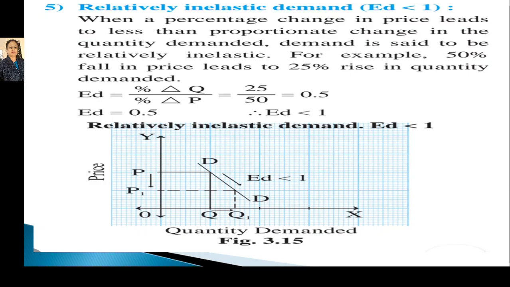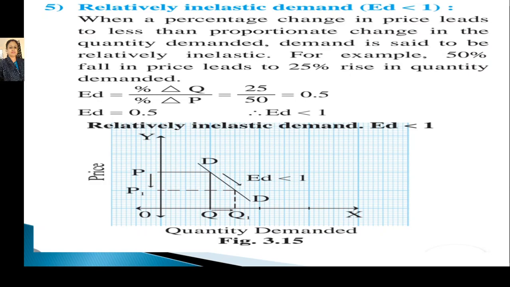So here we can conclude all the 5 types of price elasticity of demand, that is perfectly elastic, perfectly inelastic, unitary elastic, relatively elastic, relatively inelastic demand. And the 5 degrees are: perfectly elastic, ED equals infinity.